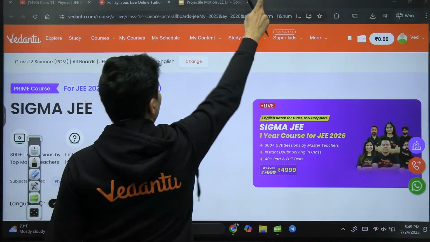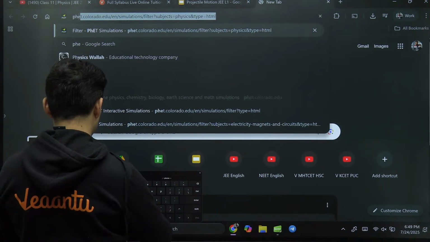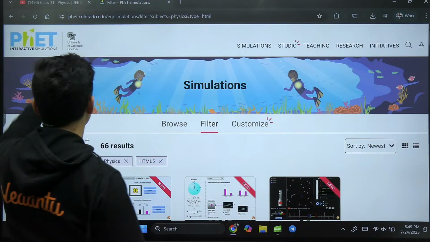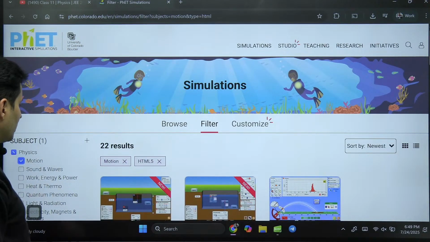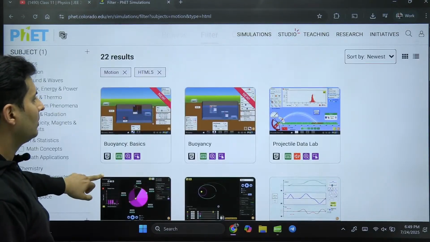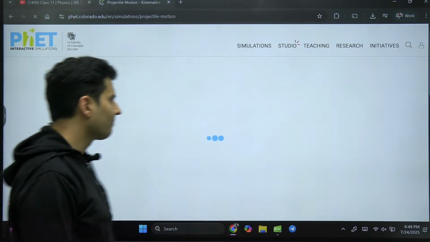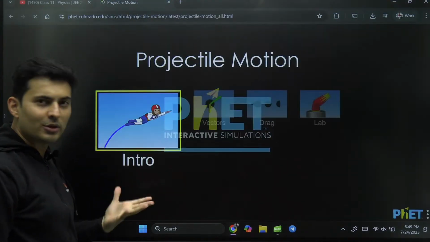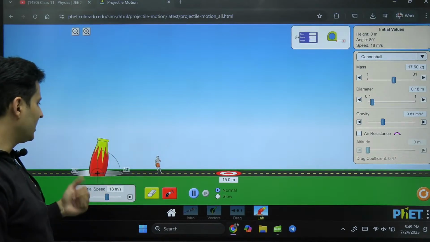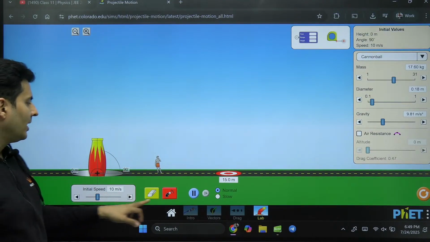And there is a beautiful simulation of this on PhET. If you just go to motion, and over here somewhere projectile motion is there. Yes, this one. There is also a lab over here by which you can change different things. This is a cannon which I have, and I can change the speed also. Okay, and I can throw it.